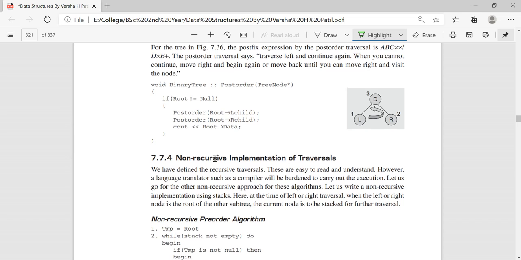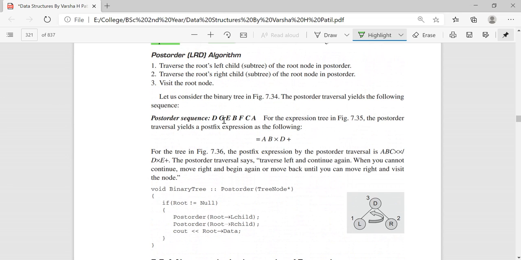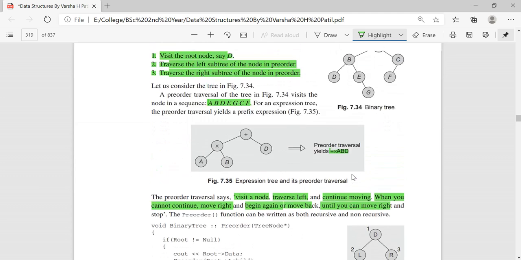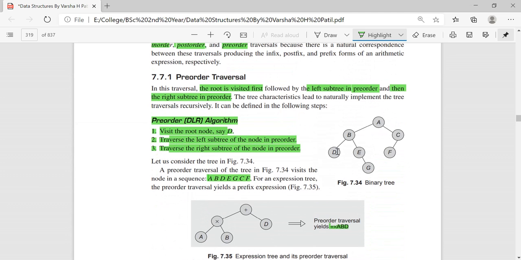Okay, so what is the expression that you generate when you traverse through this tree in post order? See, D, G, E, B. Next you come to the right subtree: F, C. Then last you will visit A.